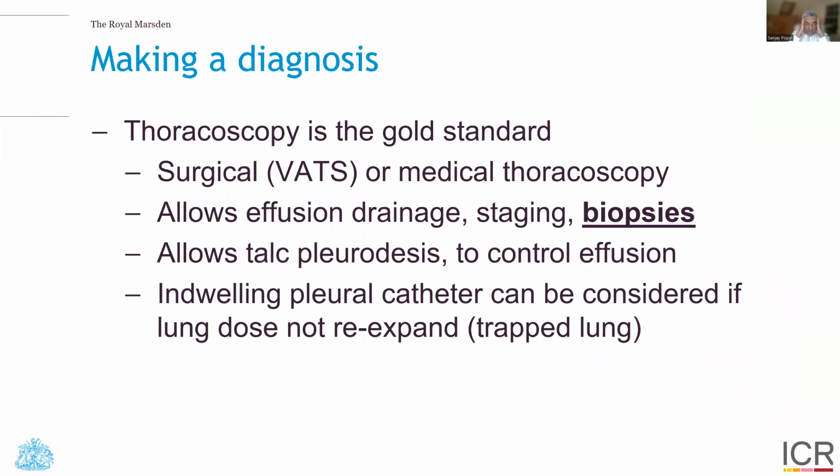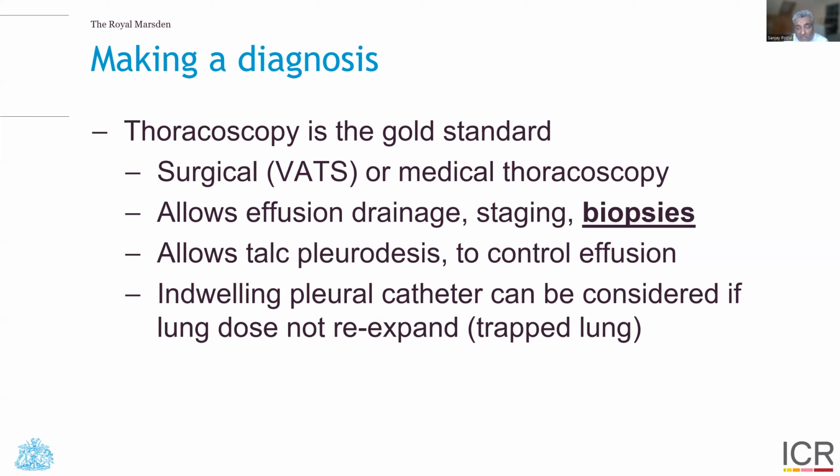So how do we make a diagnosis of mesothelioma? Well, thoracoscopy is the gold standard and should be considered. Ideally through surgical thoracoscopy, through VAT surgery, or if unfit, through medical thoracoscopy. This is absolutely critical because not only does it allow drainage of the effusion, but it allows visual inspection of the pleura and therefore staging, and importantly, large biopsies to be taken. To identify mesothelioma as a diagnosis, the malignant tumor has to infiltrate across the basement membrane, and that is only possible with large, good quality biopsies.